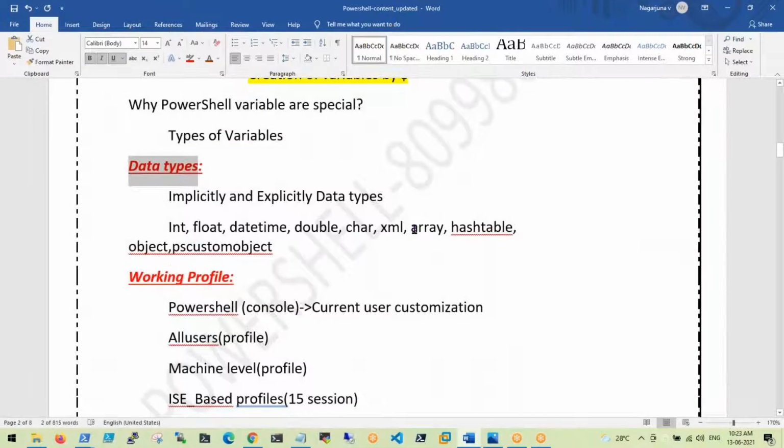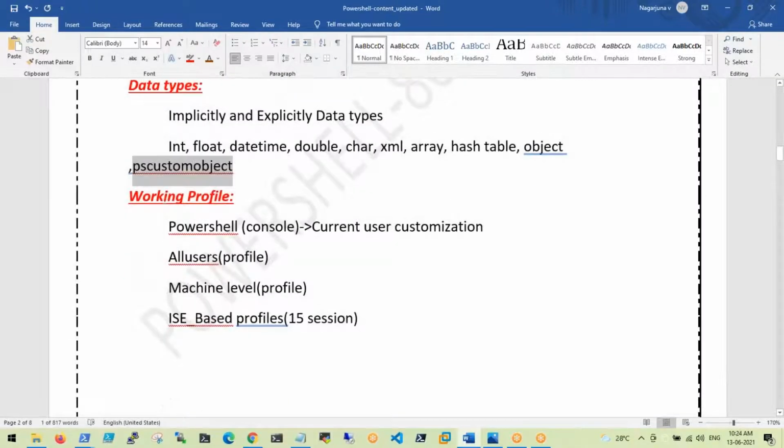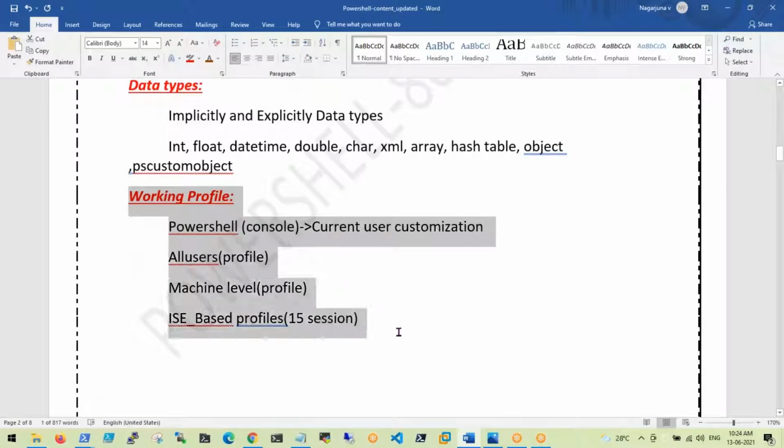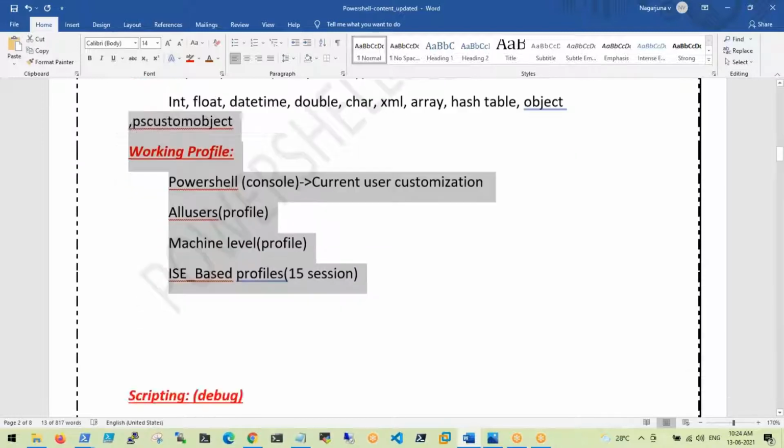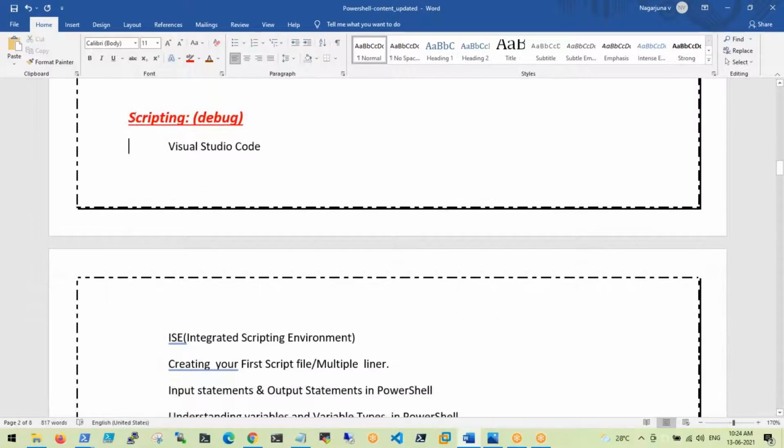Here you will get arrays, hash tables and PSObject. These three, PSObject especially, are most important. We will use them in CIM instance or WMI object, only for reporting in the scripts. And how to work with profiles, how to set customized settings. This is level 1, guys, up to session 15. If you learn these concepts, you will get about 10% knowledge up to here.